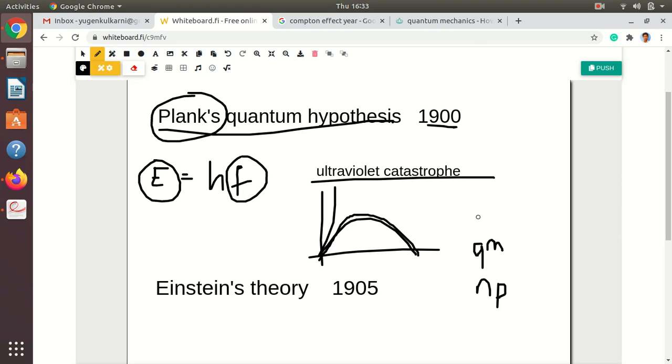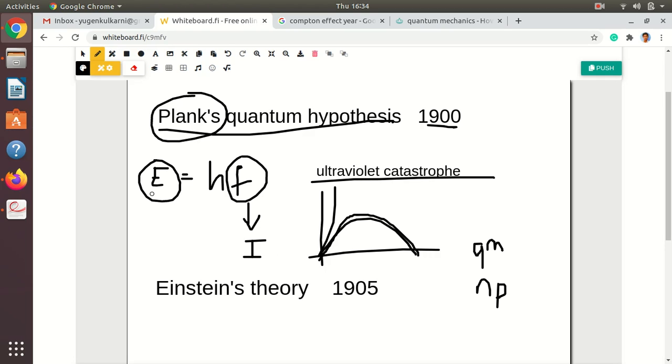In black body radiation, why can particle nature explain it? Because, as we have already discussed, in the wave theory frequency, or energy, is related to intensity. So as we increase frequency, or decrease wavelength, ideally the intensity should keep increasing, but that is not happening.